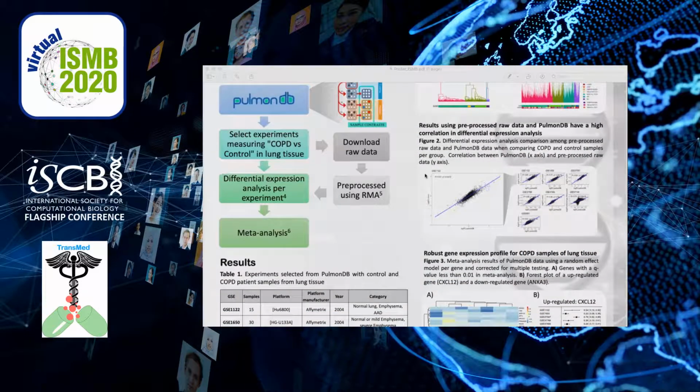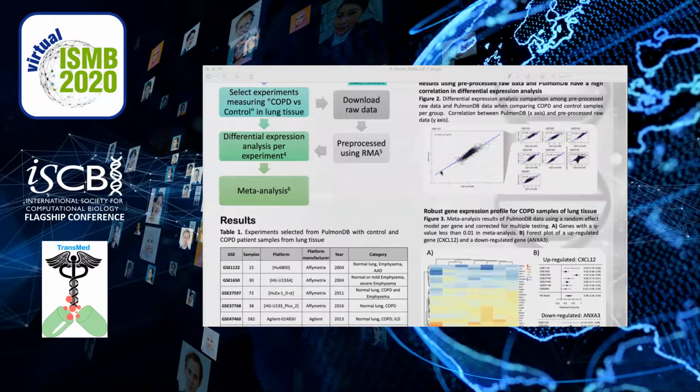Before performing the meta-analysis, we compare the results of differential expression analysis using PulmonDB and pre-processed raw data per experiment. In figure 2, the x-axis is the log-fold change results of PulmonDB, and the y-axis is the log-fold change of pre-processed raw data. Each dot is a gene, and each plot corresponds to the different results that we obtain from all of these 7 experiments we selected for this analysis.